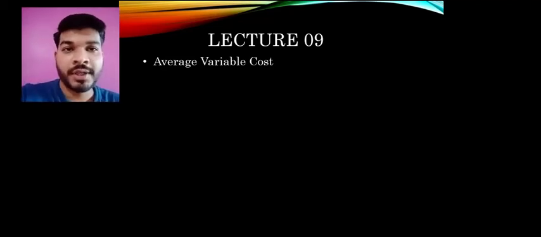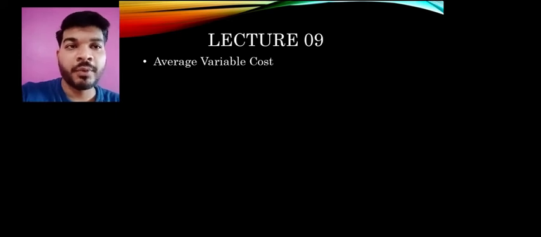We are continuing with the same chapter, chapter 5, that is cost of production and concept of revenue. This is our ninth lecture. We are learning about short run periods. In that we have studied about the fixed cost, variable cost, average fixed cost, total cost, and today we are going to learn about average variable cost.